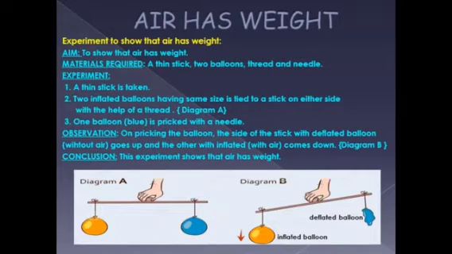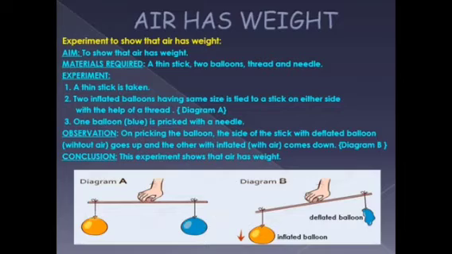2 inflated balloons having the same size are tied to a stick on either side with the help of a thread. So now take 2 balloons and blow air into them. And both the balloons should be of the same size. And tie these balloons to a stick on either side with the help of a thread. Then one balloon is pricked with a needle. So now take a needle and prick the blue balloon.